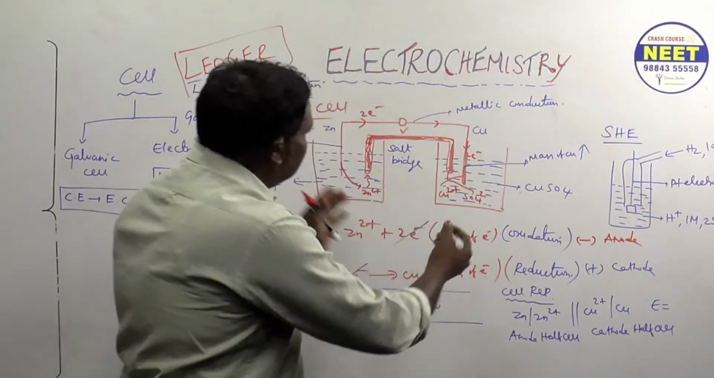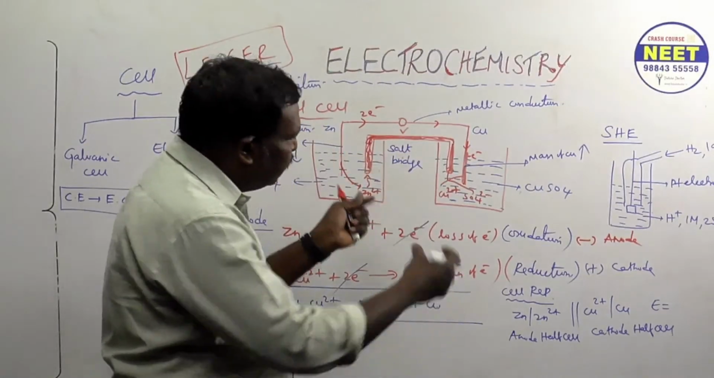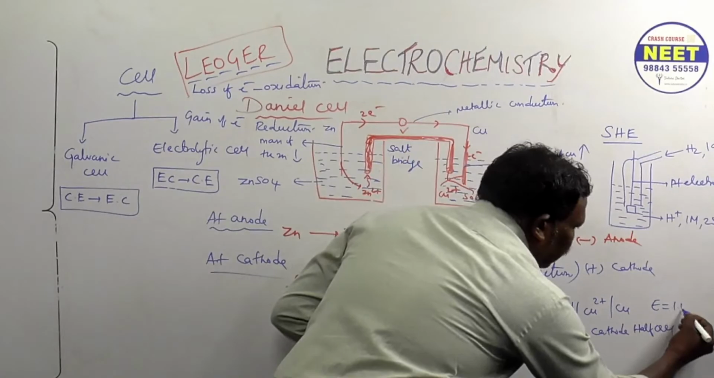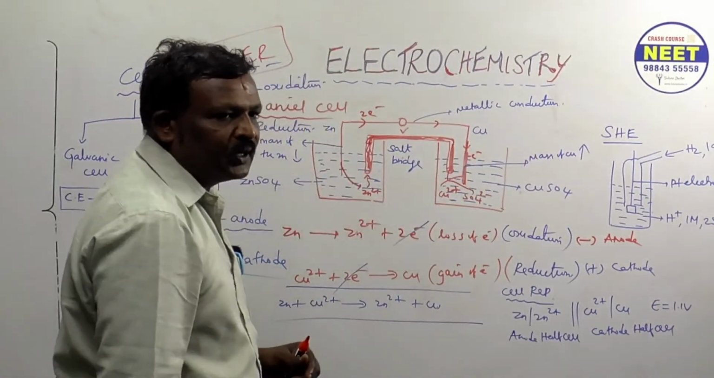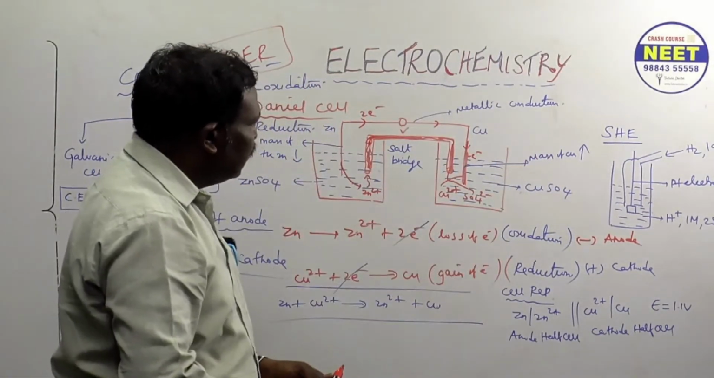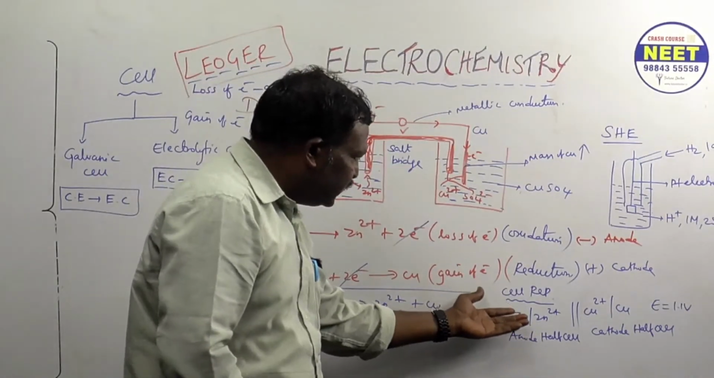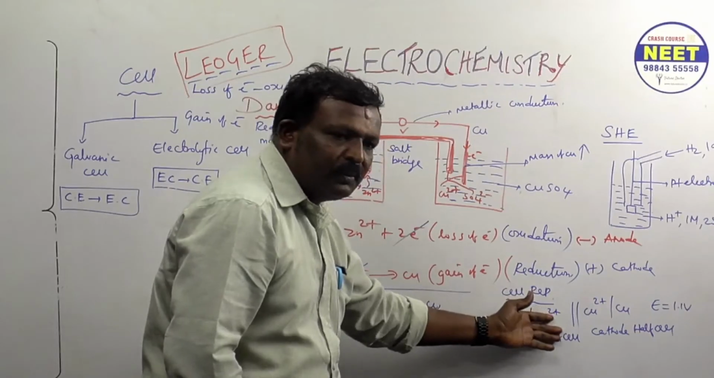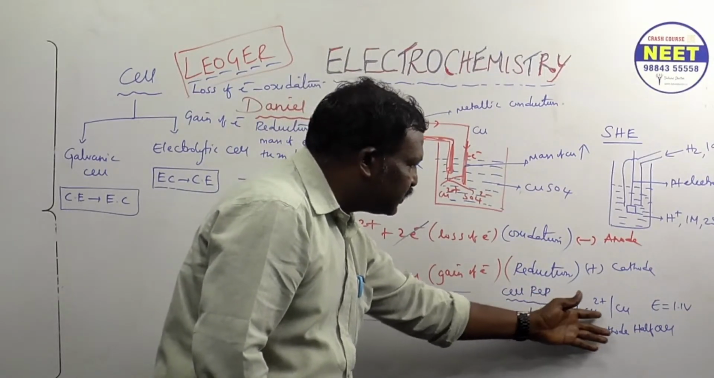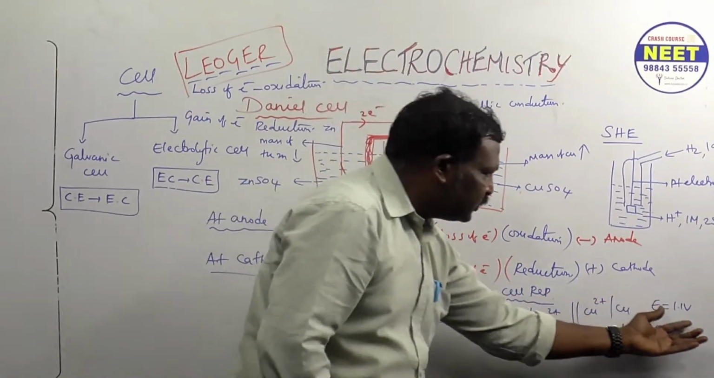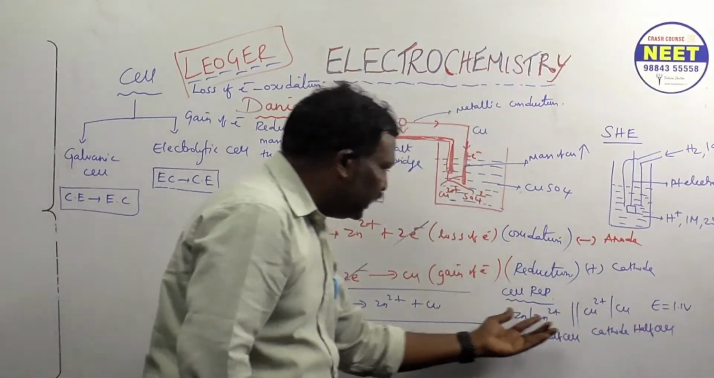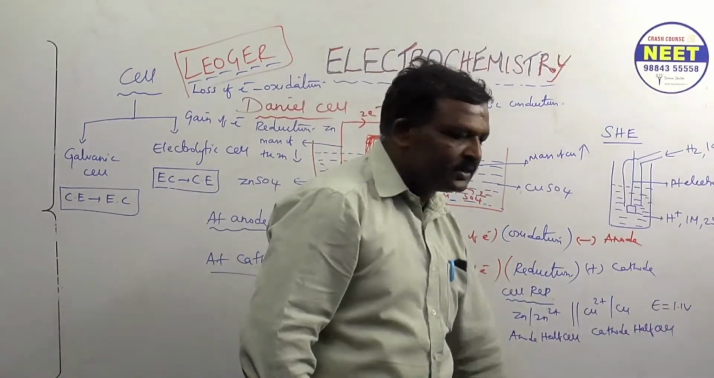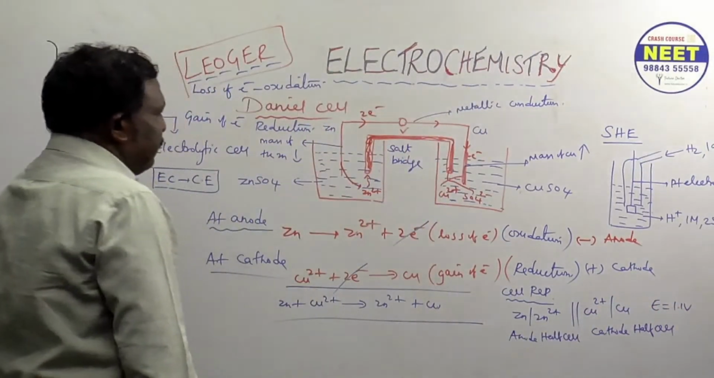These two couples are producing some voltage. I am writing 1.1 volt. This is the way to write the cell. If you see this representation, we can easily understand: zinc becomes Zn2+, Cu2+ becomes copper, and how much voltage is produced. From this one line we can understand everything. This is called cell representation or cell diagram. Understood? Are you following?